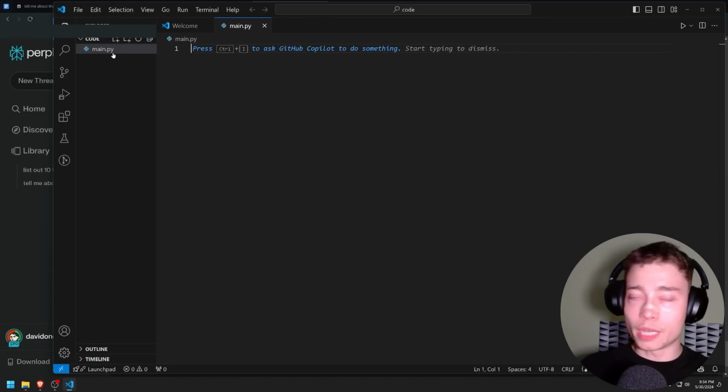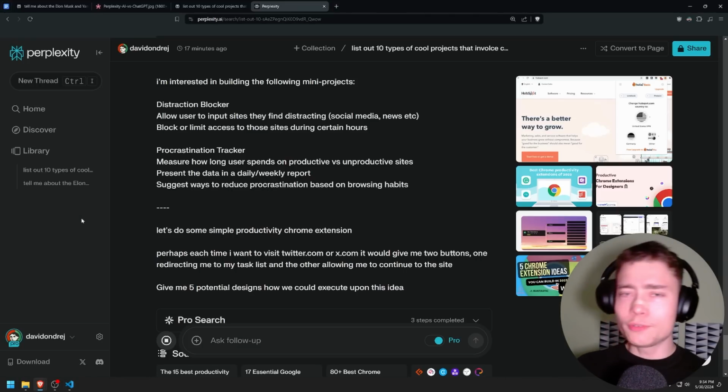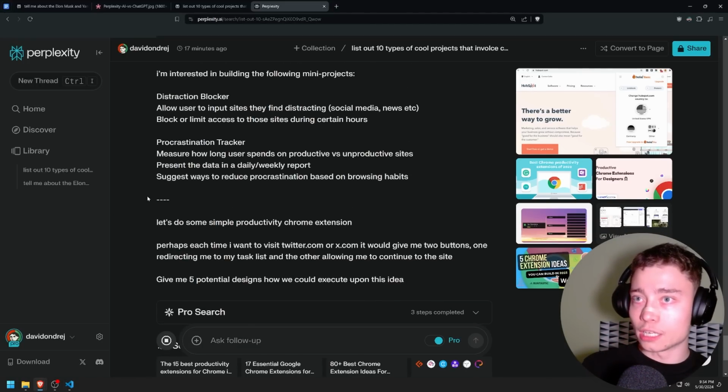I have an empty Python project, which actually I don't even know why I have a Python project. I guess I didn't know we're gonna build an extension. Obviously, for a Chrome extension, we need HTML, CSS, and JavaScript. But even if you didn't know that, I mean, we'll see. Perplexity will help us figure that out.